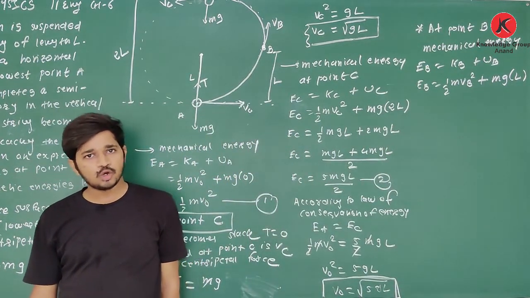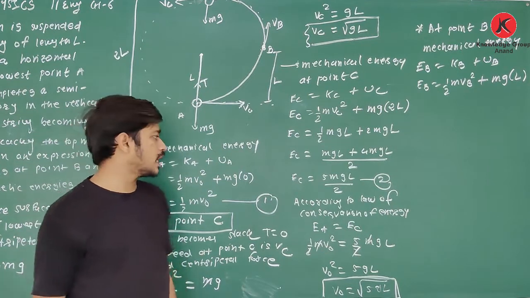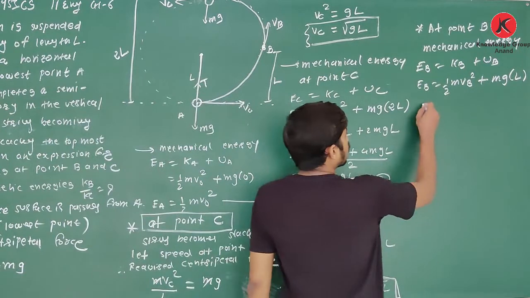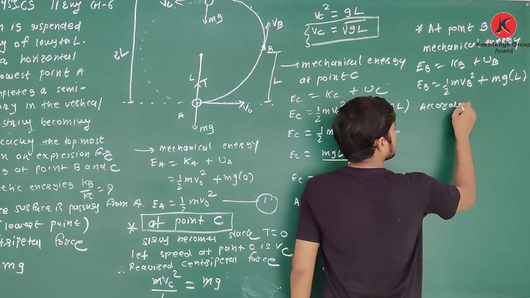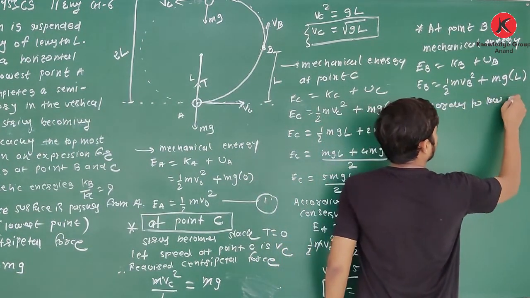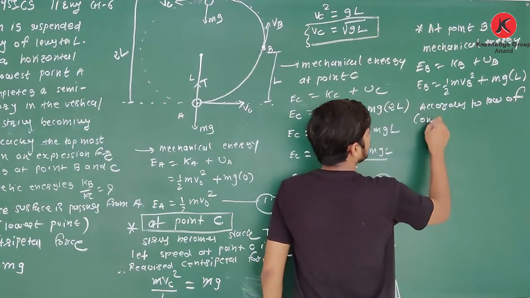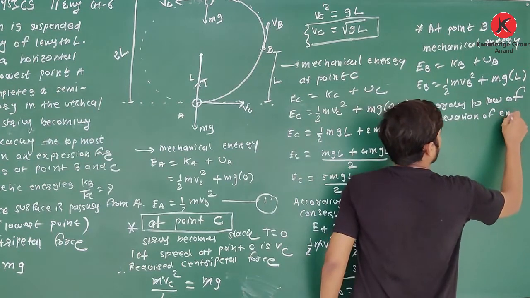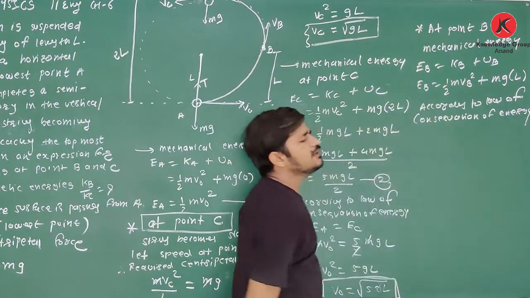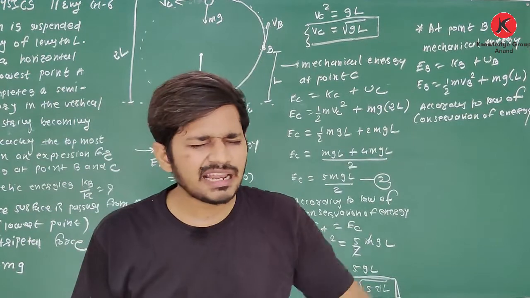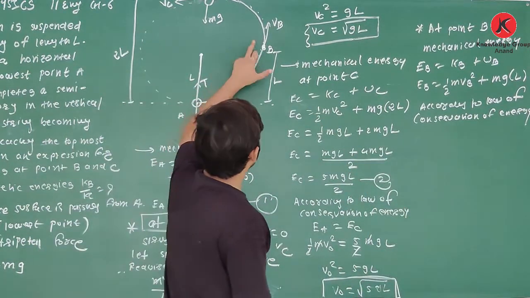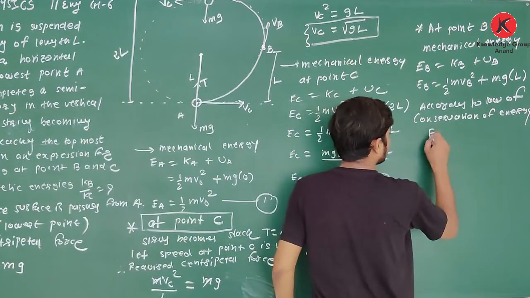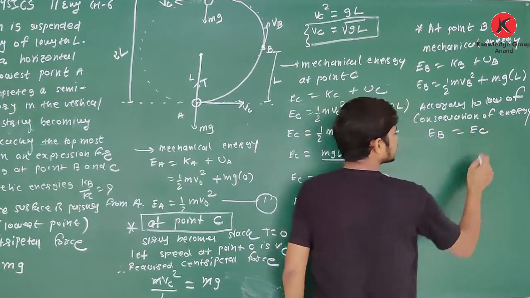Okay, now how to find VB? According to the law of conservation of energy, the mechanical energy at any point, at A, B or C, is the same. So here I can write EB is equal to EC.